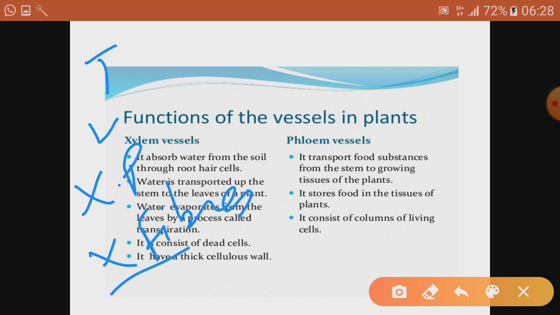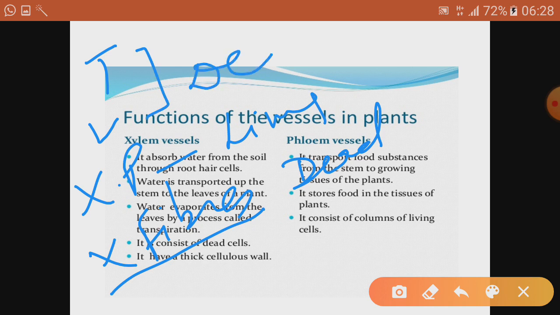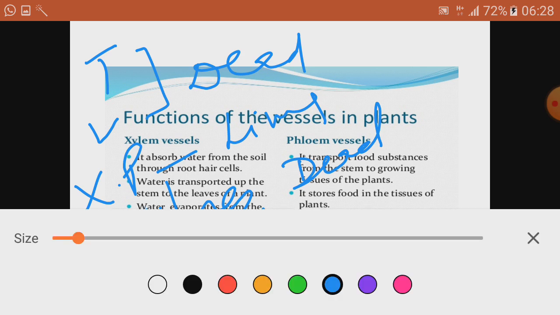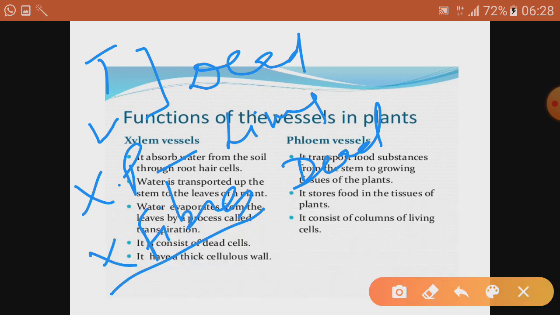Xylem fiber is considered to be dead. This one is living, and these two are considered to be dead. So we say in case of xylem, out of all 4 types of cells, only one is living, that is the xylem parenchyma. That one is living, the rest are all considered to be dead.